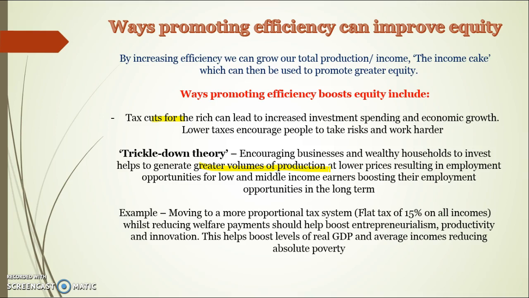Moving, for example, to a more proportional tax system, so a flat rate of tax of, say, 25% on all incomes, whilst reducing welfare payments at the same time, should help boost entrepreneurialism, productivity, and innovation. The idea is that there is more of an incentive to enter those top tax brackets to make more money, which should all lead to increased real GDP and higher incomes.